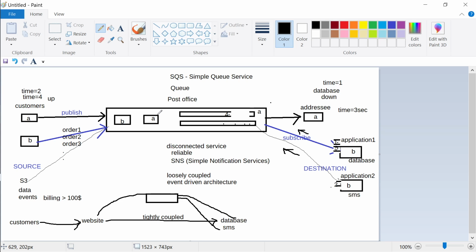To make a tightly bound application doesn't work. So what does Paytm do? Paytm just takes your payment information and puts it in the queue. And it will tell your customer, see, I have received your payment, I have put it in the queue. It knows it has put it in the queue. So for Paytm, if I have put it in the queue, I'm done. Now about whether this payment is processed or not, somebody else will pull it from the system.